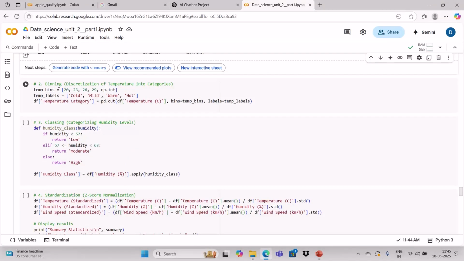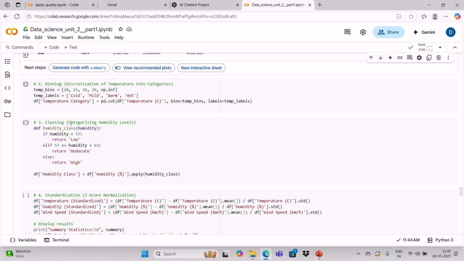Binning. Binning is one of the data transformation techniques. This is similar to discretization and generalization. In discretization, we used the same thing where we discretize the values. So binning is also the same thing, just a different name for the concept. You can see the discretization code and the binning code are the same thing.